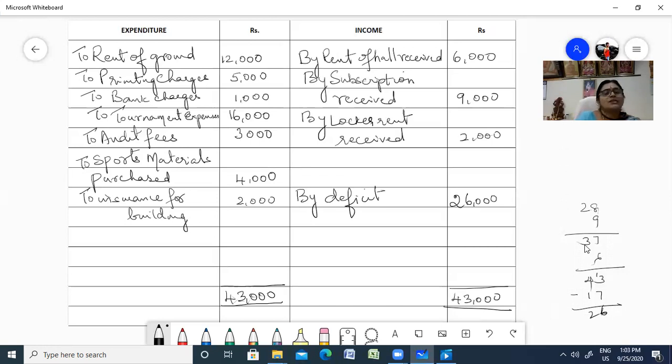So you have excess of expenditure over income. Now we have done this problem. I hope you understood this. Again, I will meet you in the next problem, children. Thank you.